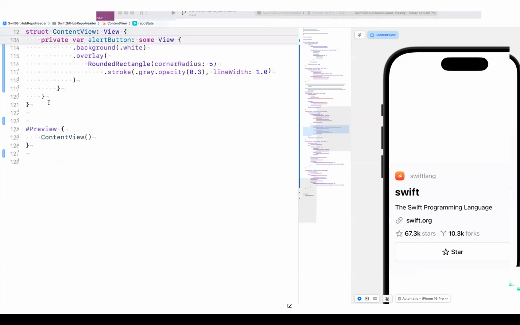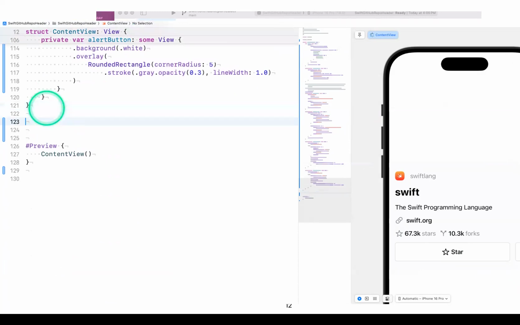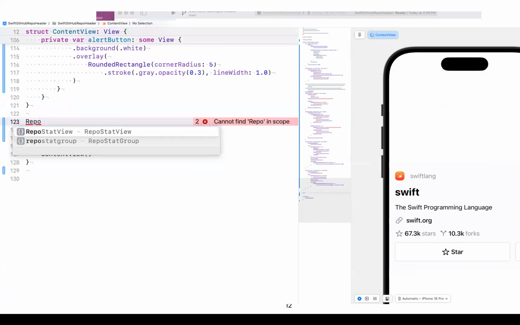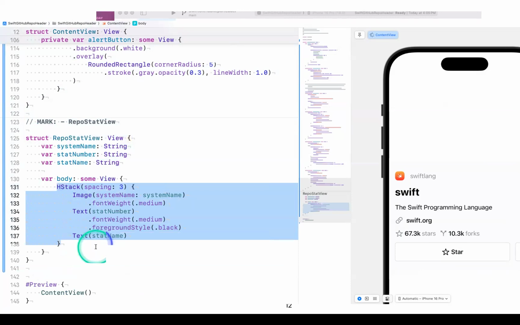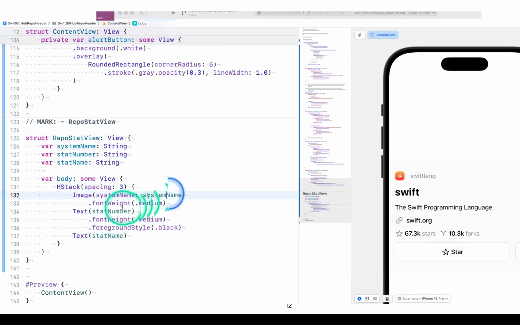So what I could do is, down below here or in a separate file, create this new view called RepoStatView. And again, this is another view. Here is basically the template exactly like what we had before. But instead of hard coding the image system name, the text, and this other text, I'm passing them as arguments into this view.